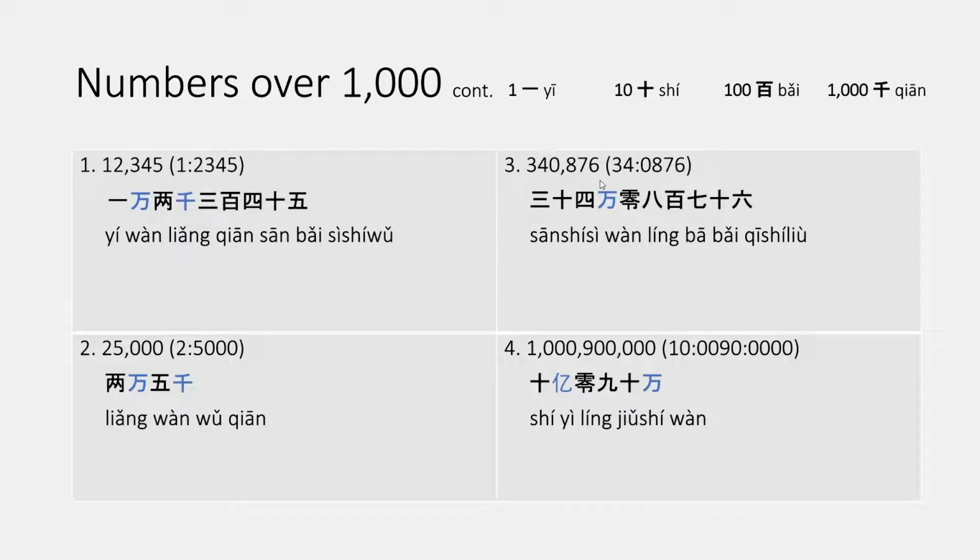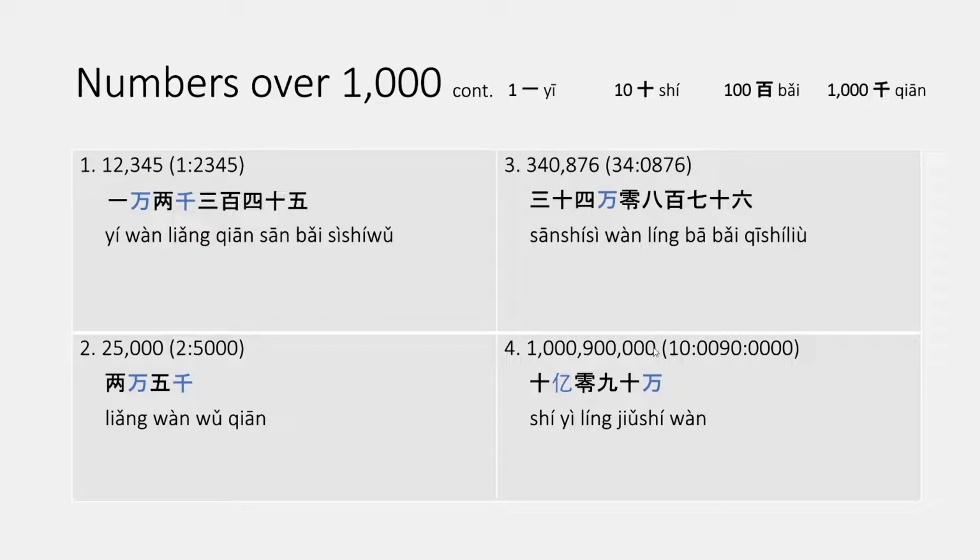For example 3, we have 340,876. Translated into the Chinese groupings, it is 34 colon 0876. 34万, 0 right here is the 0, 0876.